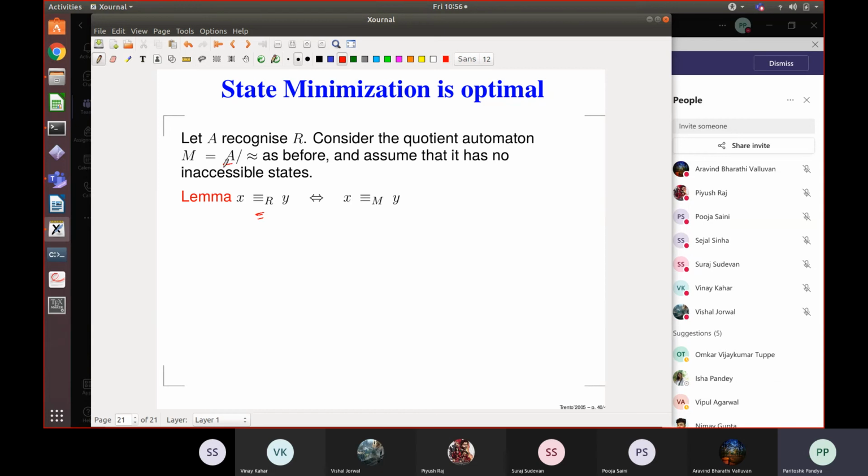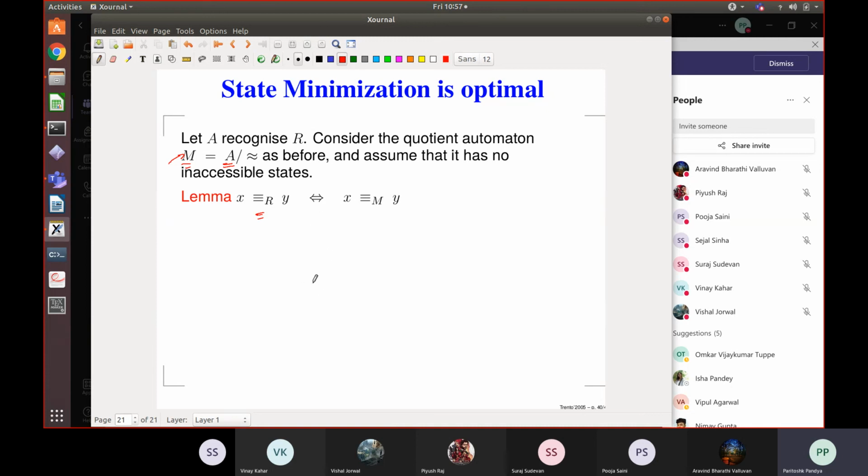So let the original DFA for the language be A and let the collapsed DFA from the previous class by state equivalence be called M. We had constructed this quotiented automaton M. That quotiented automaton defines its own machine equivalence, right? What we can show is that the language induced equivalence and the equivalence obtained in the quotiented automaton are identical. There's a small 6-line proof in Kozen.